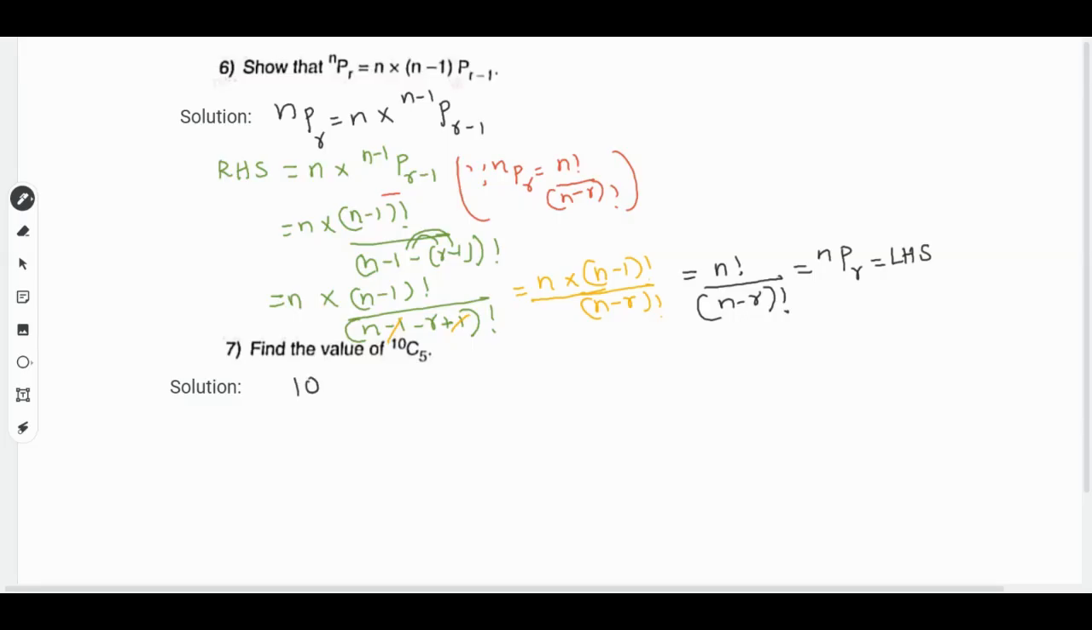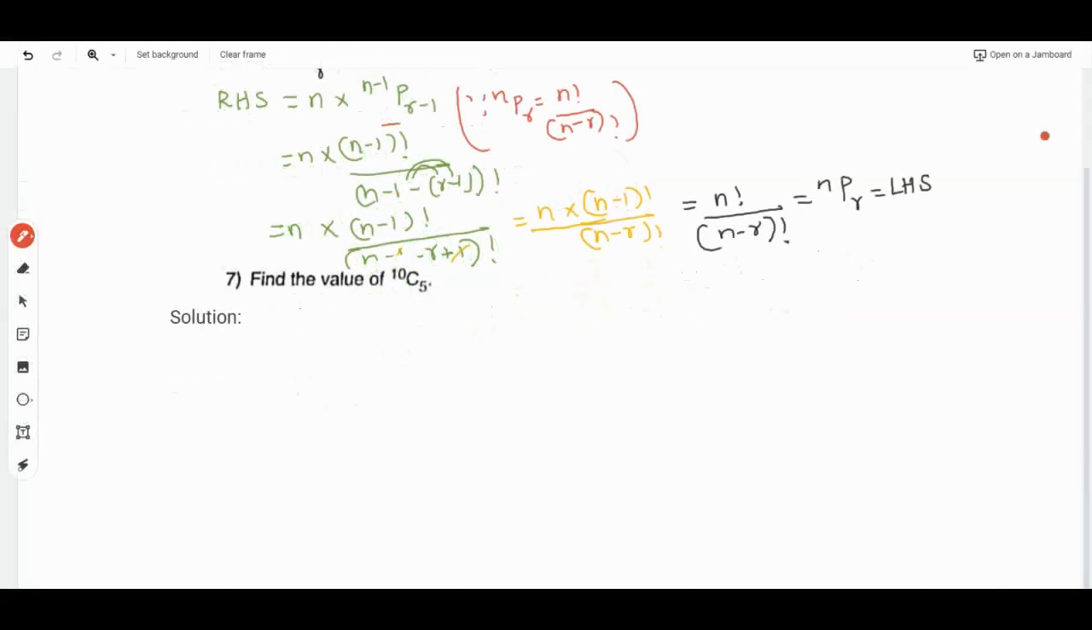Then question number 7: find the value of 10C5. We have a formula for nCr, which is n factorial divided by (n-r) factorial times r factorial.